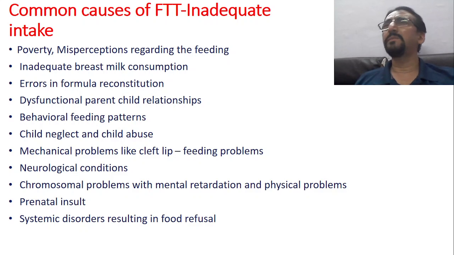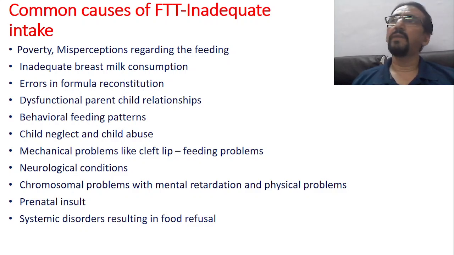Then systemic disorders resulting in food refusal. There are so many systemic disorders. For example, in tuberculosis the child will have loss of appetite, which may lead to growth flattening later. Celiac disease, cow's milk allergy, food intolerance: at the end there will be growth flattening. When there is growth flattening and a continuous running down of the body, Phakkir Nichar Gacchati, that is called Phakka for us.